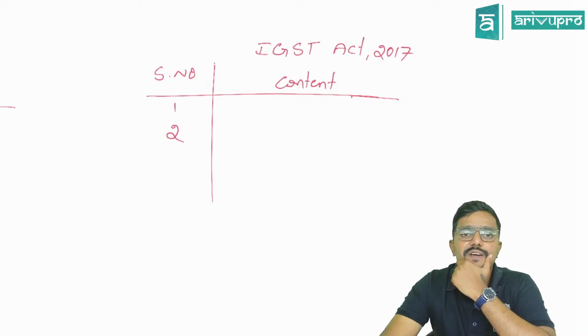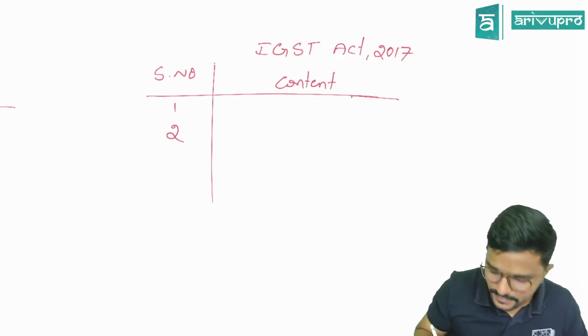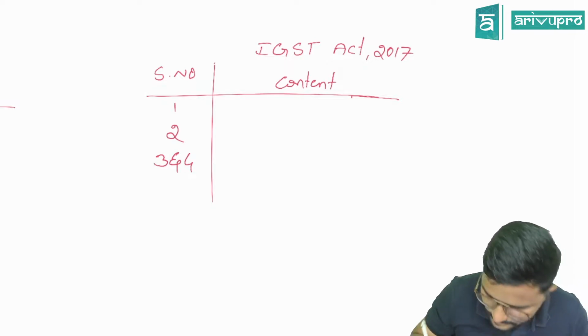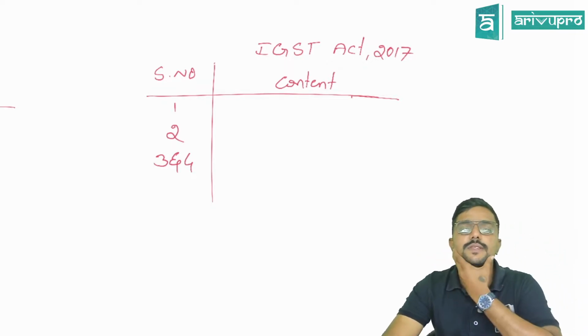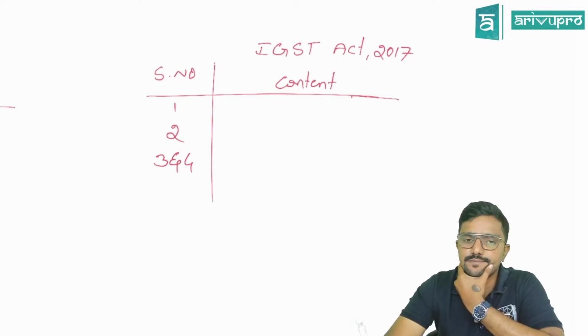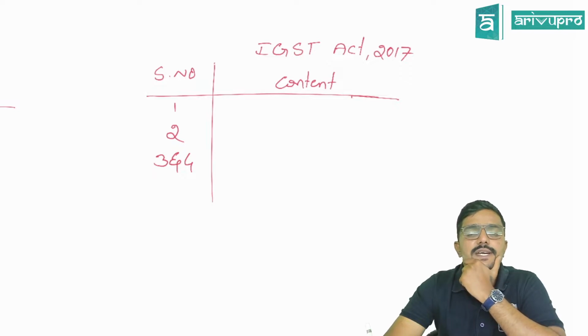Section 2, definitions. Some terms have been defined in the IGST Act also. Next, 3 and 4, administrative aspects.